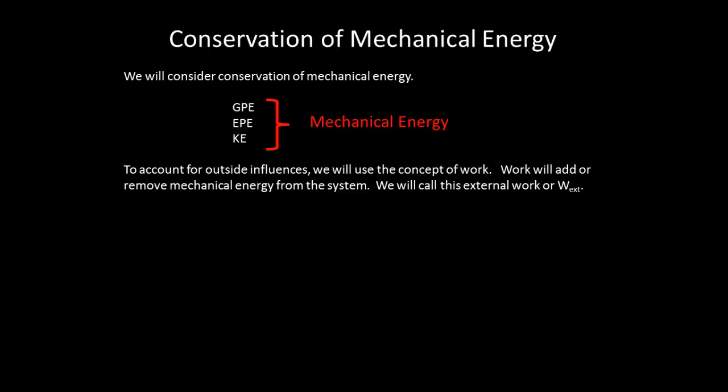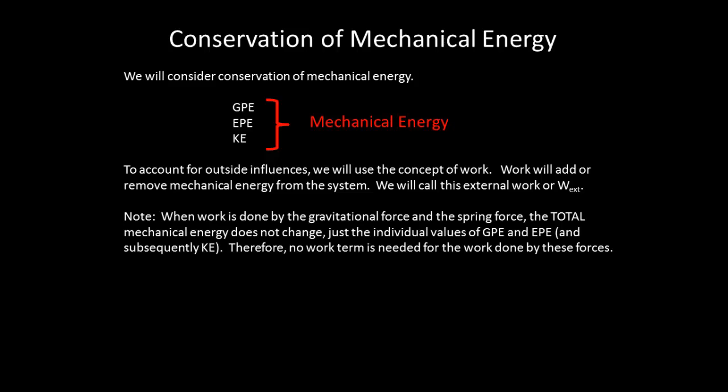To account for outside influences, we will use the concept of work. Work will add or remove mechanical energy from the system. We will call this external work, or W_EXT. So note that when work is done by the gravitational force and the spring force, the total mechanical energy does not change, just the individual values of GPE and EPE, and subsequently KE. Therefore, no work term is needed for the work done by these forces.